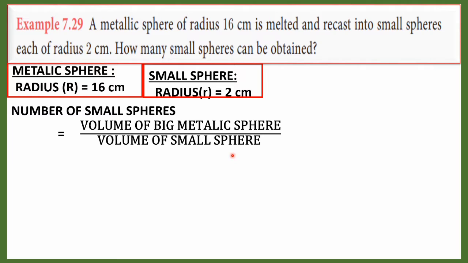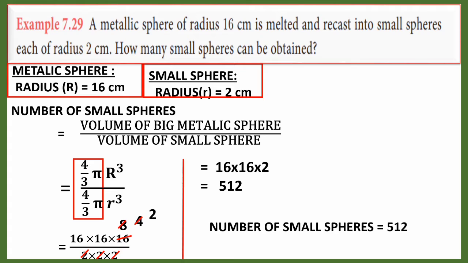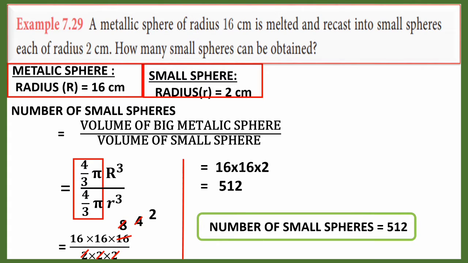Volume of sphere is 4 by 3 pi r cube. For the big metallic sphere, substitute capital R, and for the small sphere, substitute small r. Here, 4 by 3 and 4 by 3 cancel. Substitute for R, 16 into 16 into 16, and small r, 2 into 2 into 2. Here we can use other ways to simplify the numbers. You can follow your own method. This 2 and 16 get cancelled, 8, divided by 2, 4, again divided by 2, 2. Remaining numbers 16 into 16 into 2, 512. So, the number of small spheres equals 512.